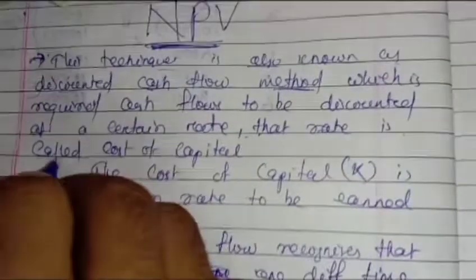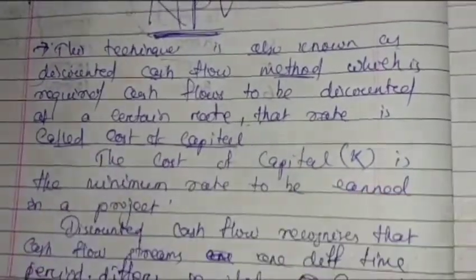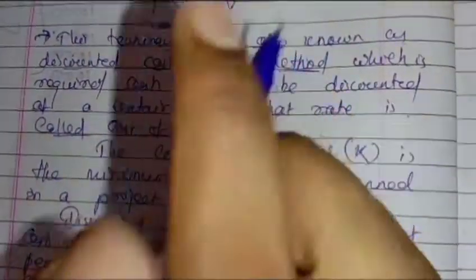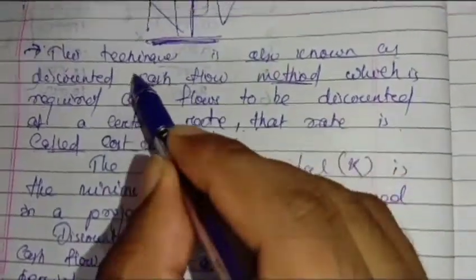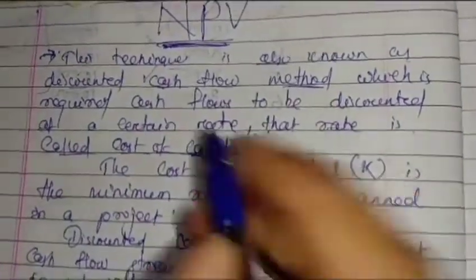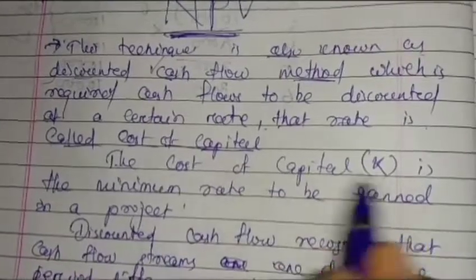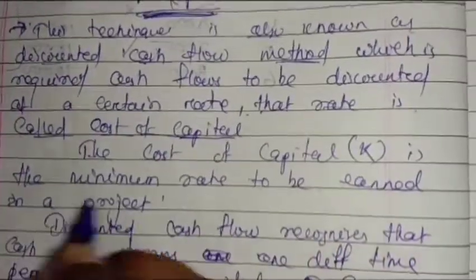That rate is known as the cost of capital. When cash flows are discounted at a certain rate, we call it the discounted cash flow method, or NPV. Otherwise, the cost of capital is the minimum rate to be earned in a project.